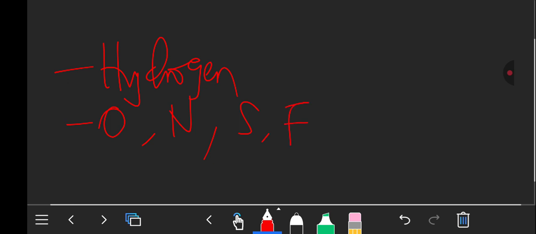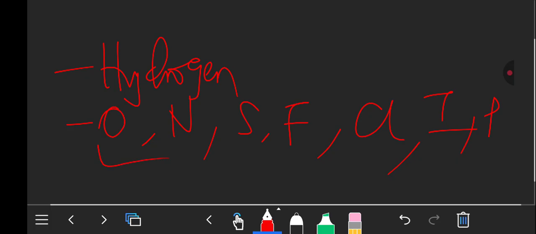They might include some elements like hydrogen, oxygen, nitrogen, sulfur, fluorine, chlorine, and other elements like iodine, phosphorus. All these are studied under organic compounds.